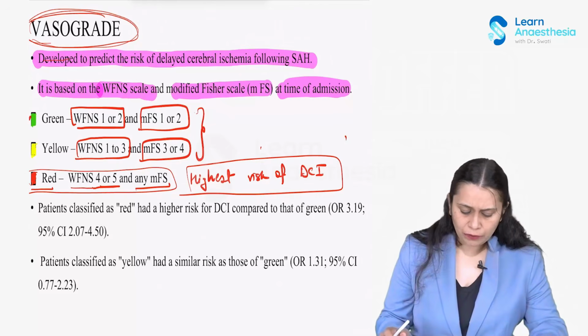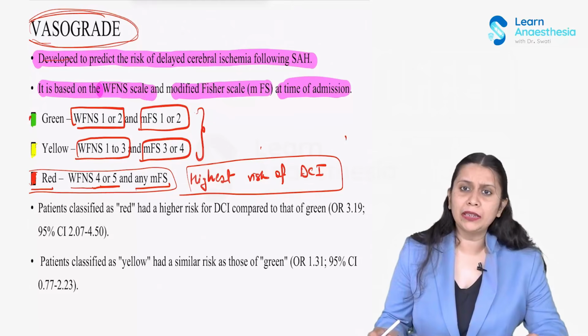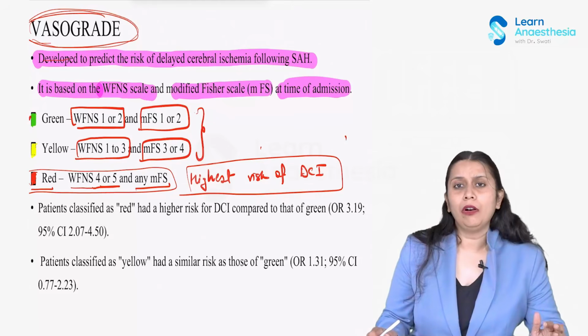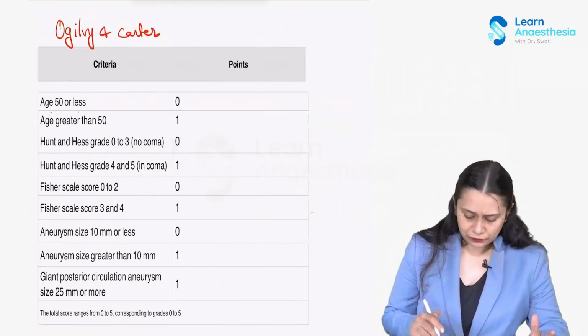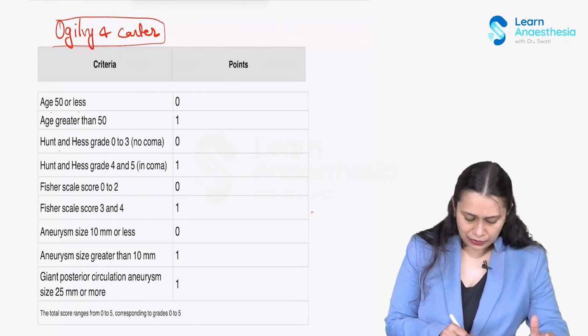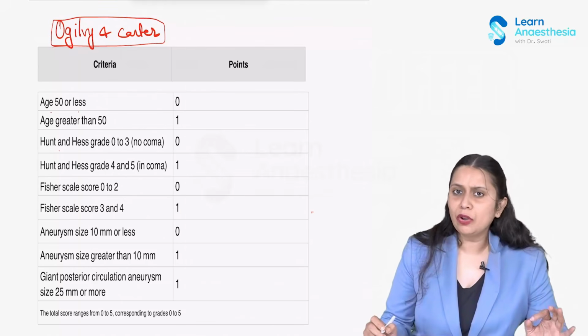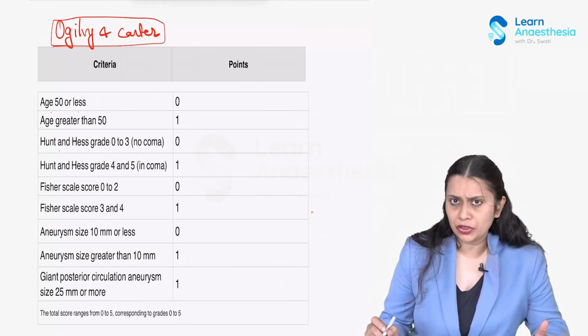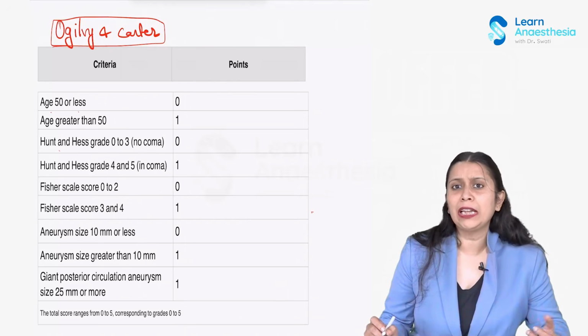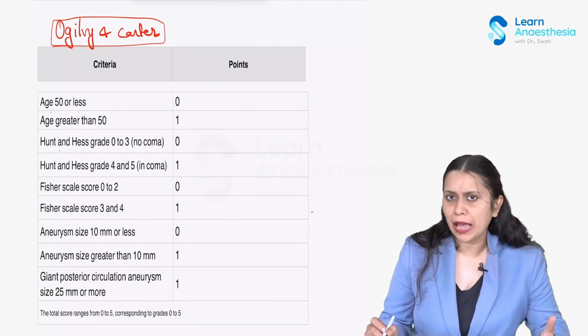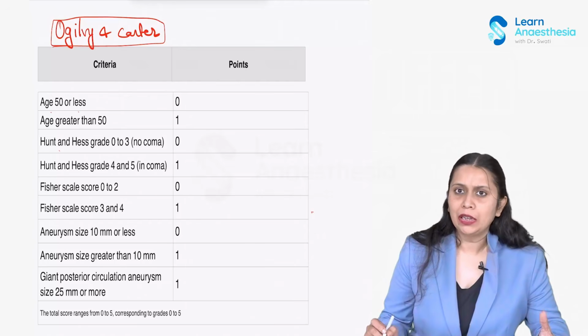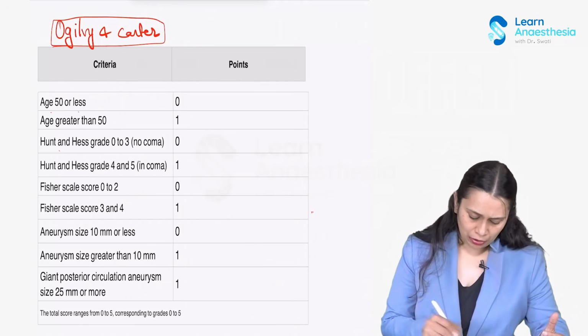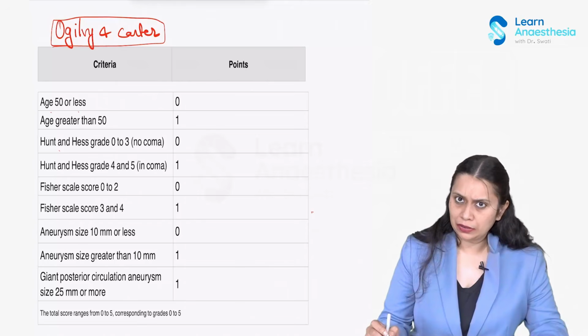Then one more very important grading system given by Ogilvy and Carter. Now this grading system is based on age, on the Hunt and Hess classification, on the modified Fisher classification, and on the type and size of the aneurysm. A point system grading has been done. This is the Ogilvy and Carter classification.